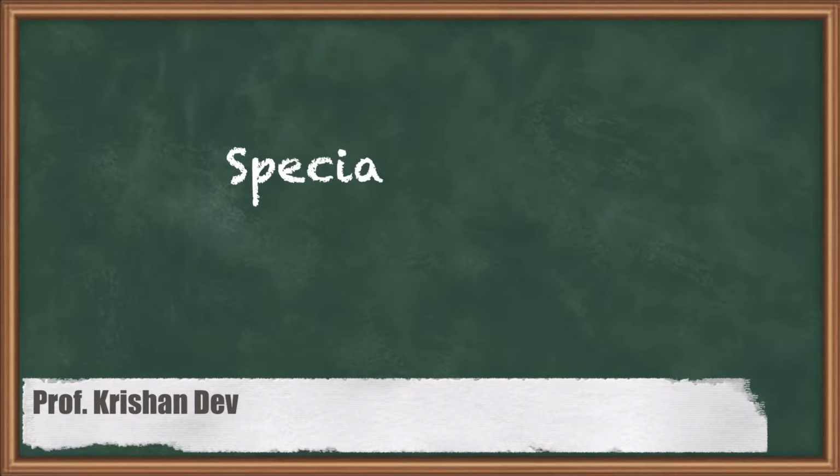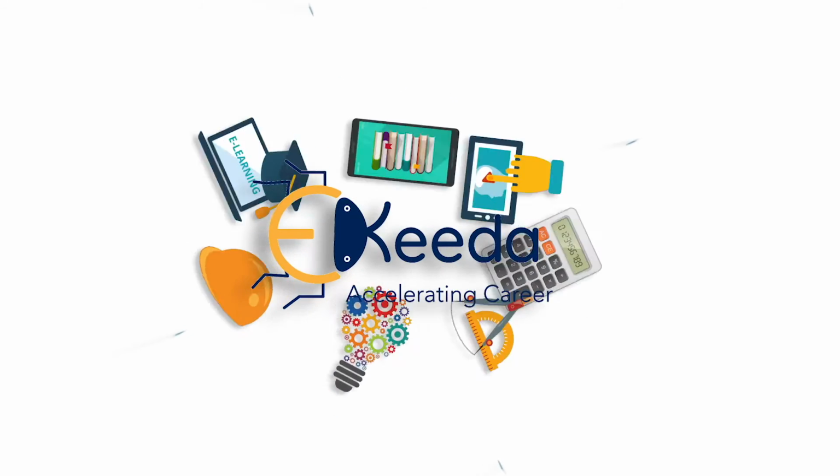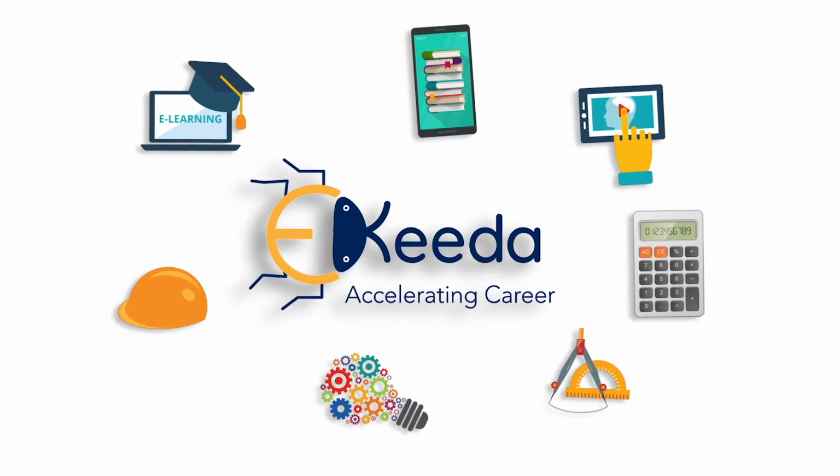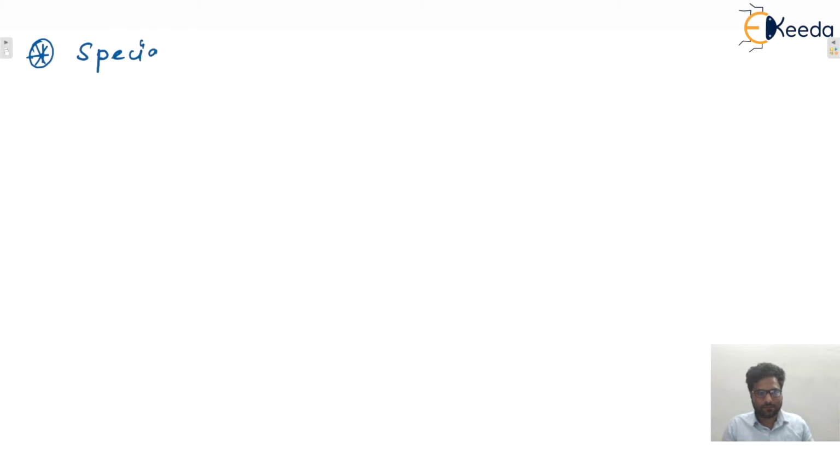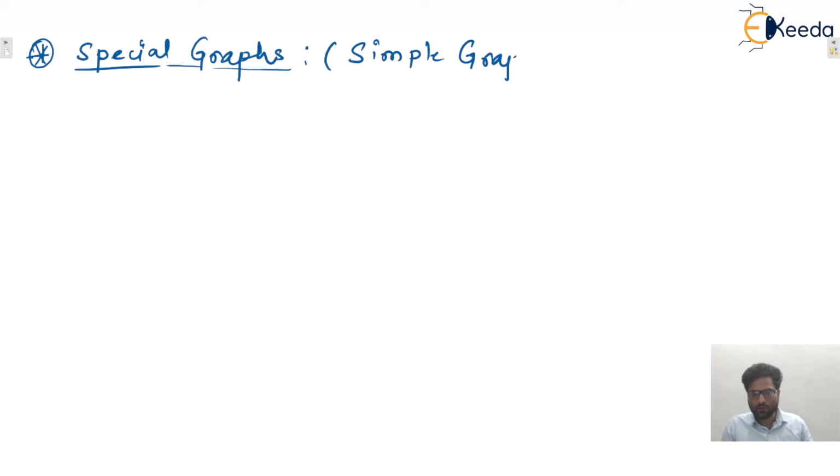Hello everyone, in this lecture we'll see some special graphs. And all these graphs are simple graphs. Simple graphs means there is no self loop, there are no multiple edges, isn't it?